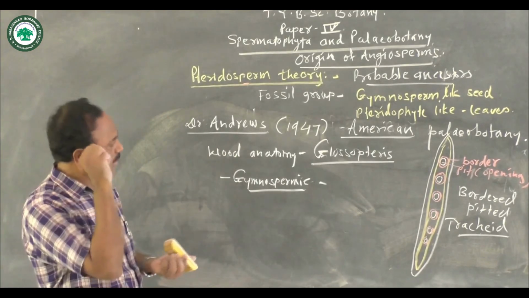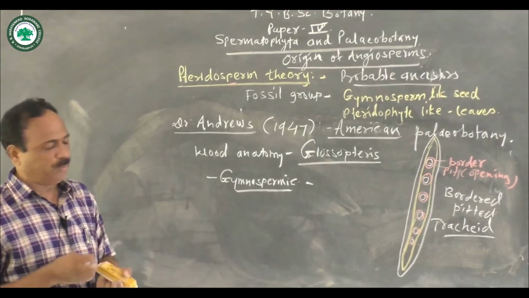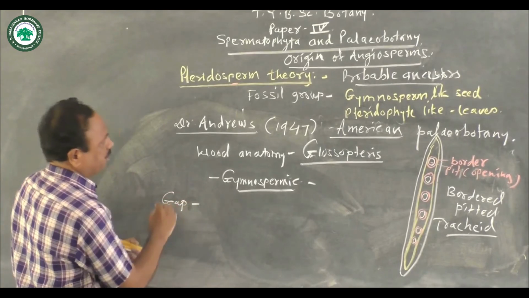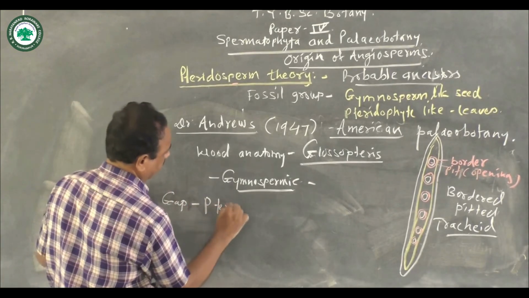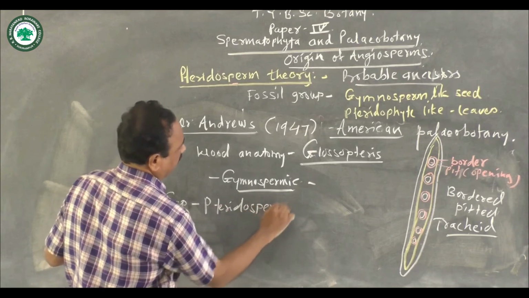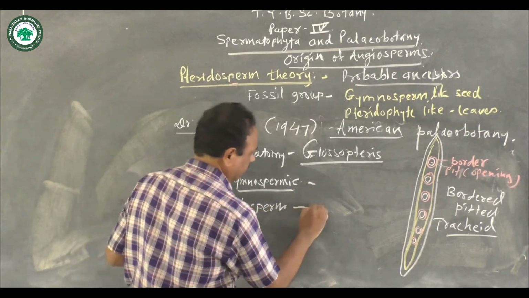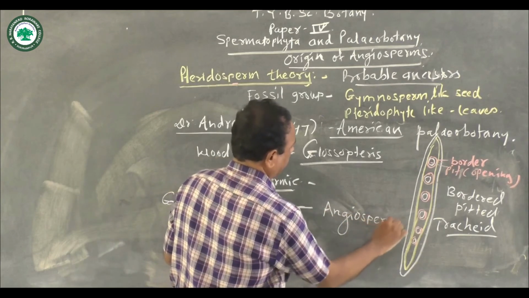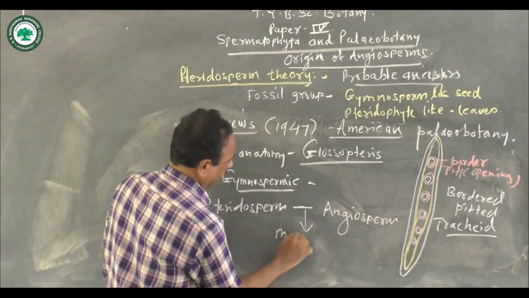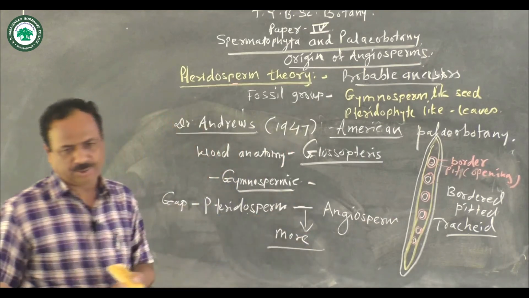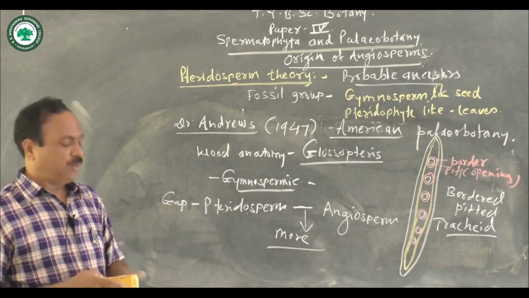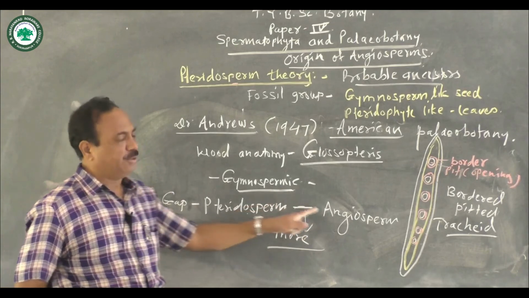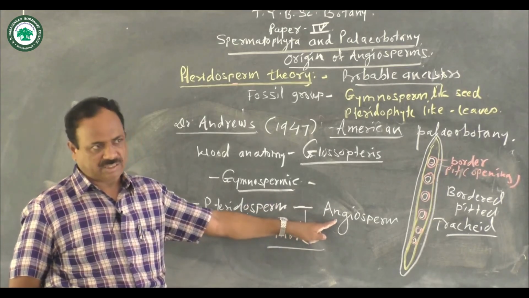Now, according to present day concepts or present opinions, a very large gap is present between the pteridosperms and angiosperms, and so we cannot directly say that the angiosperms have evolved on the earth's surface from the pteridosperms.